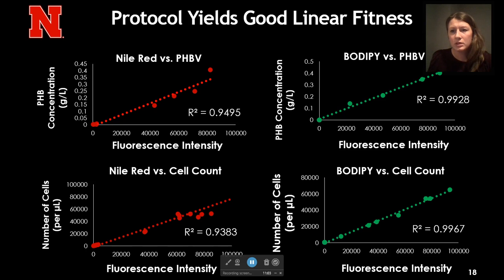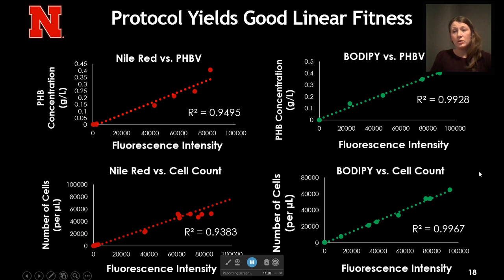Using those permeabilizer conditions, these are the results of our linear regressions between the bioplastic titers as well as the cell count. You can see that both dyes, Nile red and BODIPY fluorescent stains, yielded a very positive linear fitness for both the bioplastic production as well as on a per cell count basis.